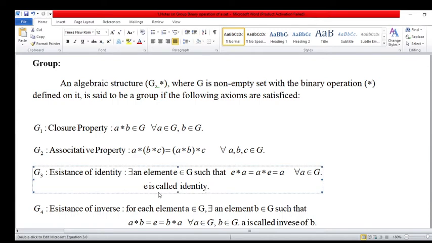This is the most important condition. E is the identity element of the group.